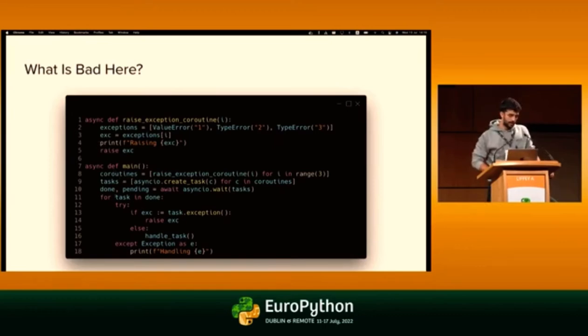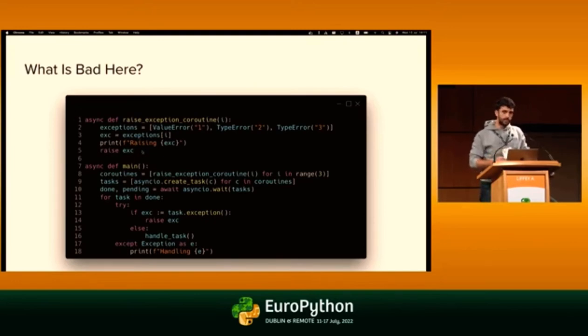Now, after that, we're going to use asyncio.wait to wait on those tasks. It's kind of like asyncio.gather, so we can wait on multiple tasks. But it returns to us two tuples. The first one are the done tasks, and the second one are the pending tasks. OK, the ones that didn't complete yet. So the coroutines themselves, what they're going to do is they're going to select one of these errors based on the I that you give them, and then raise it eventually.